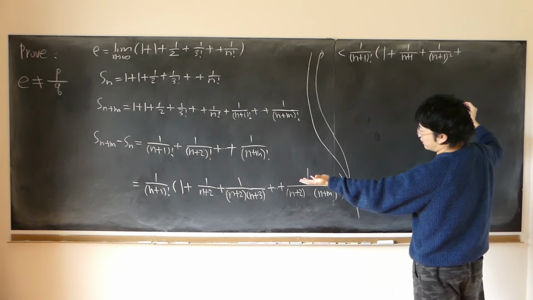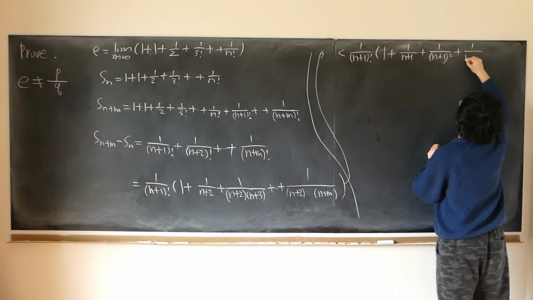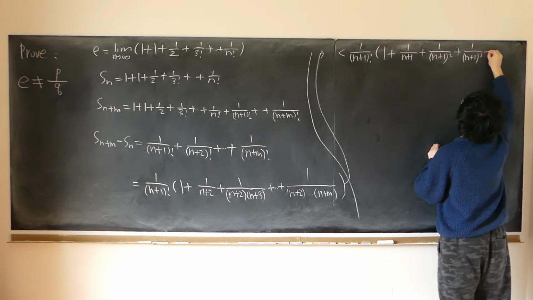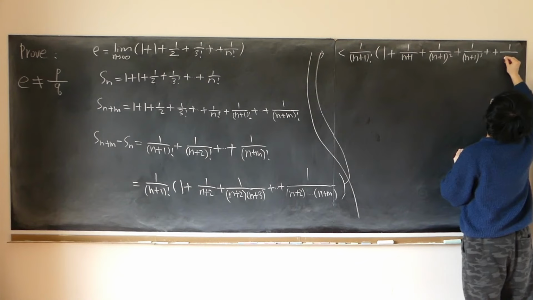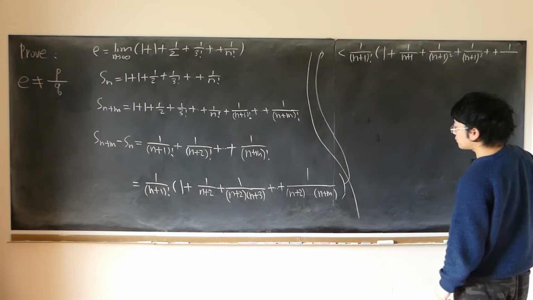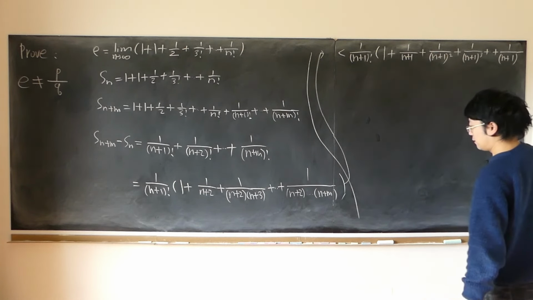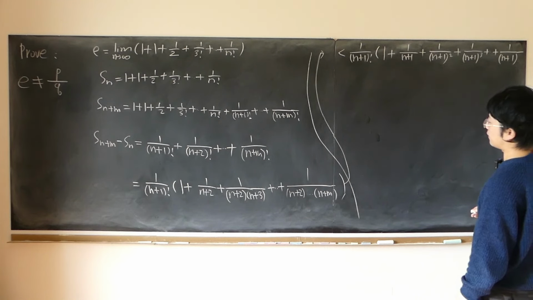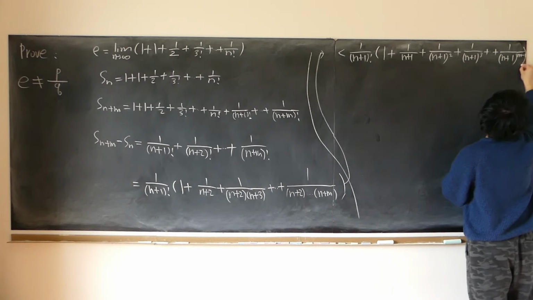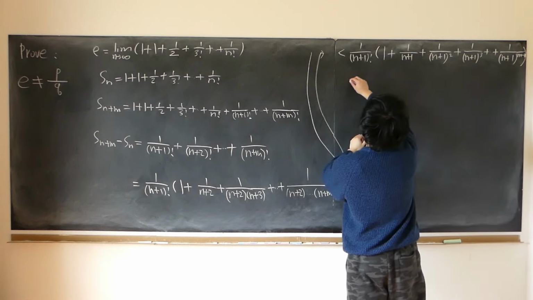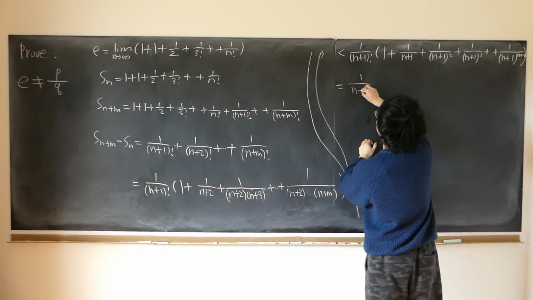Likewise, I will replace every term with n+1. Next I have 1 over (n+1) cubed, all the way up to 1 over (n+1) to the power of m minus 1. Here we have 1 over (n+1) factorial.